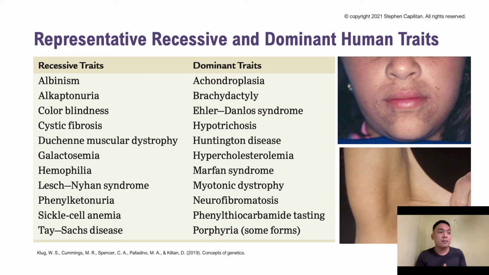Often, these traits are being tested, for example in newborn screening. In the Philippines, we examine this.